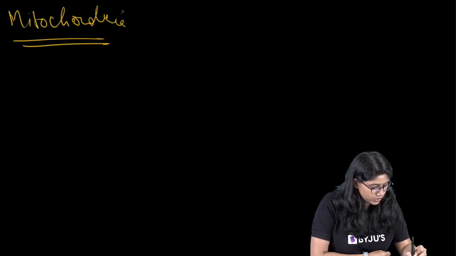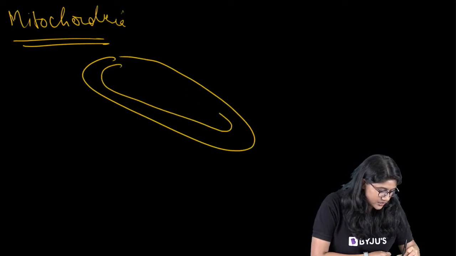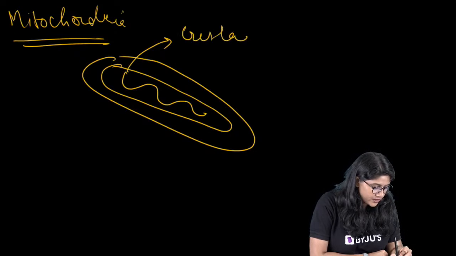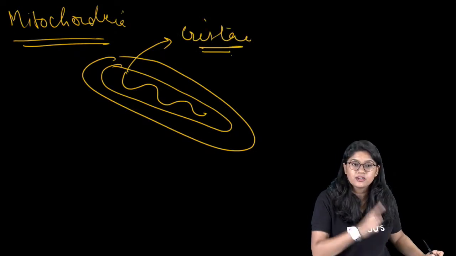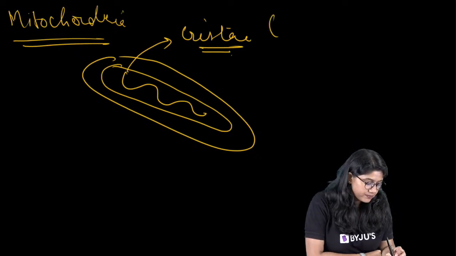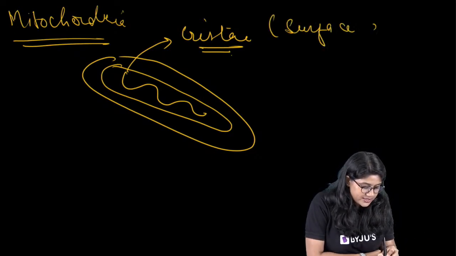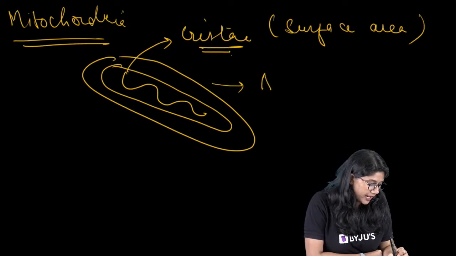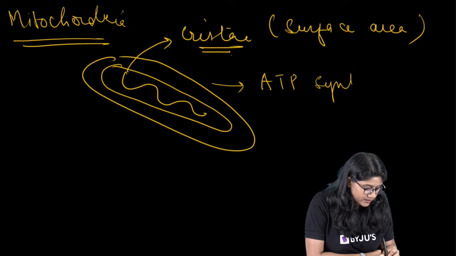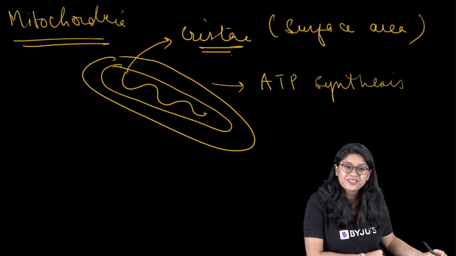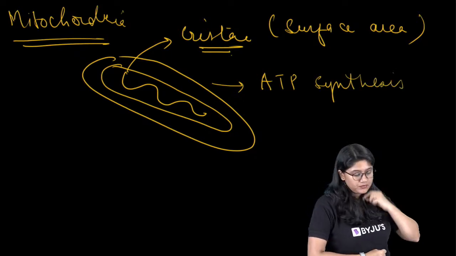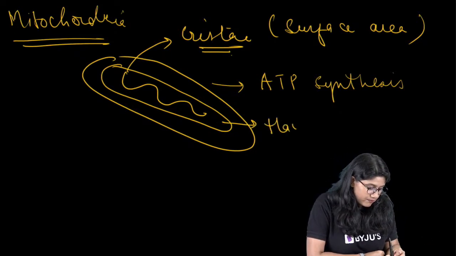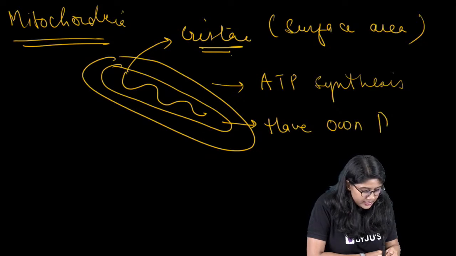mitochondria. Beautiful structure, right? They have these folds, and what are these folds called, everyone? Cristae, right? The folds are there to increase the surface area. And what they do is ATP synthesis. Clear? Very good. We call them the powerhouse of the cell. They have their own DNA.